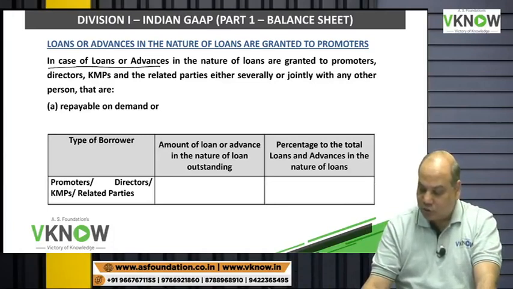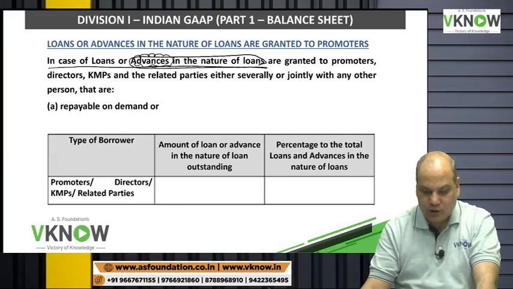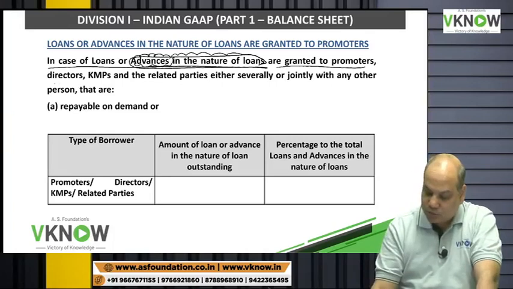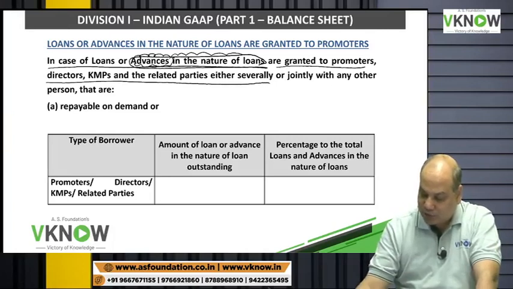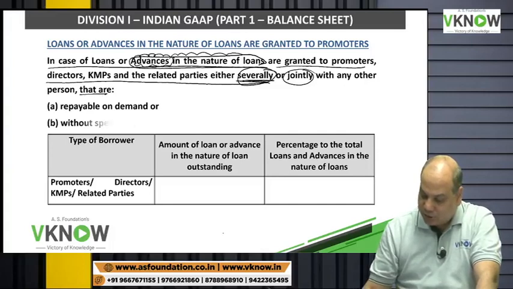In case loans or advances in the nature of loan, advance means it looks like advance for goods or service but actually it is in the nature of loan, are granted to promoter, KMP, director, related party, either severally or jointly with any other person, that are repayable on demand.